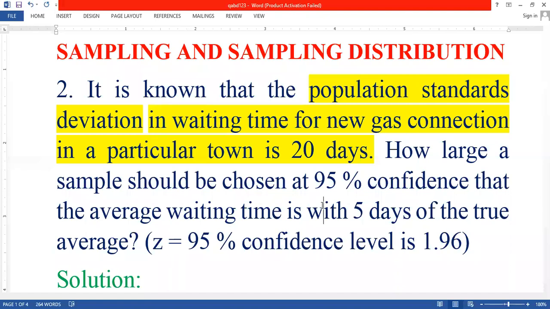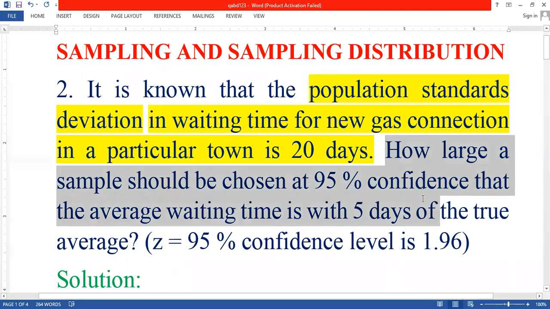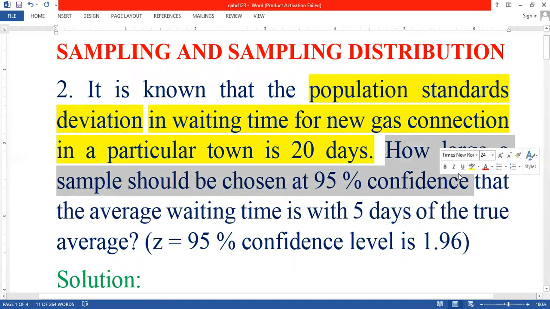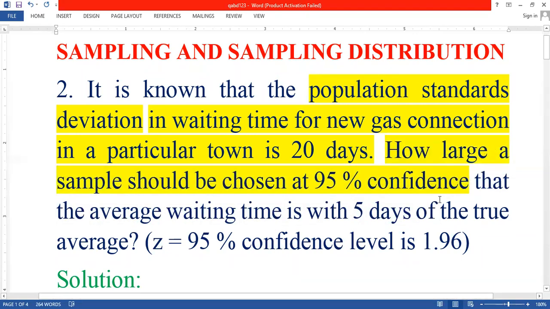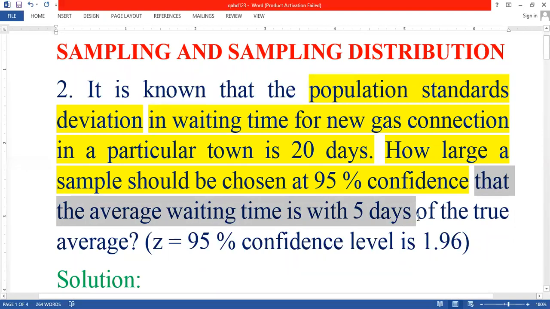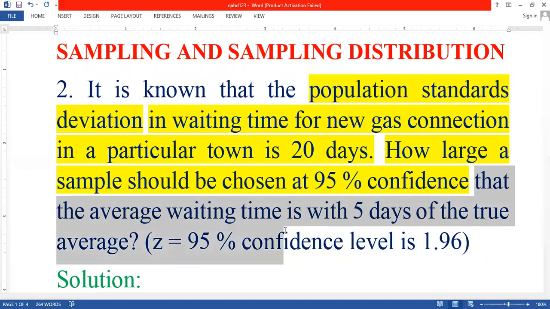And how large a sample should be chosen? This is the main question they asked us: how large a sample should be chosen at 95% confidence level? When we choose it, the average waiting time is within 5 days of the true average.